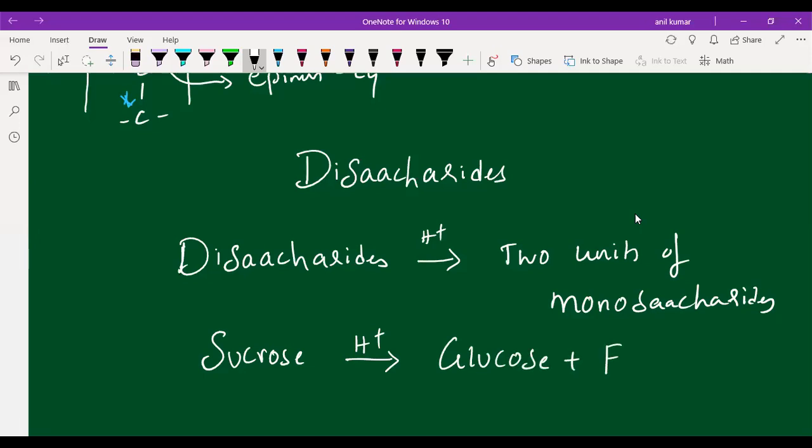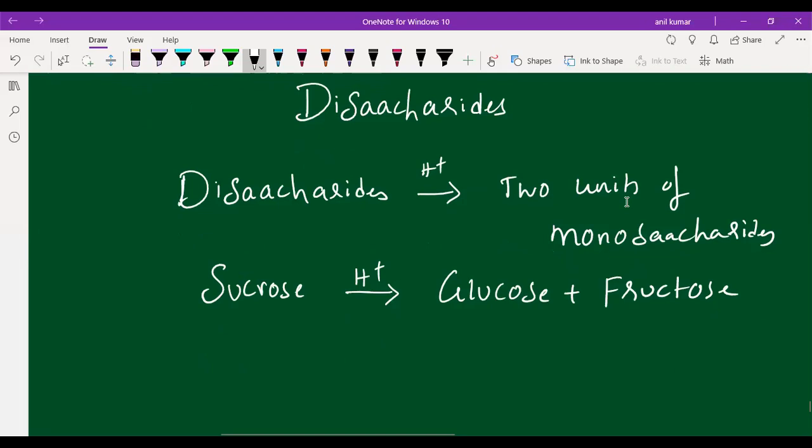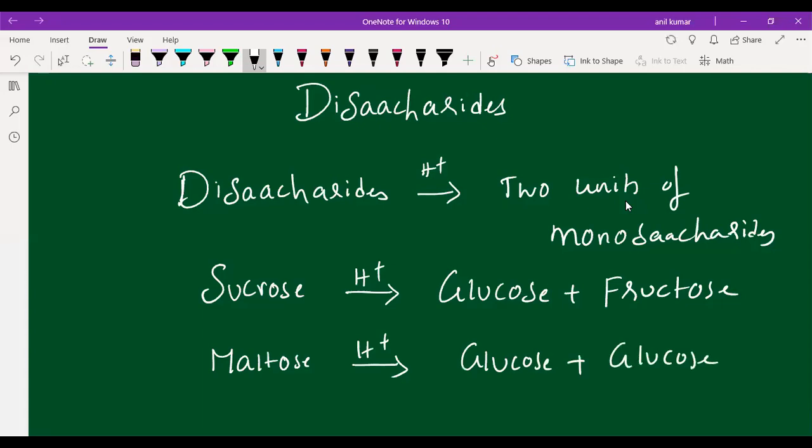one glucose unit and one fructose unit, students. One glucose unit as well as one fructose unit, that means 2 different units. And if you take maltose, maltose also comes under disaccharide, students, on hydrolysis it will give 2 units of glucose. That means a disaccharide on hydrolysis may give 2 same units or 2 different units, students. That I want to say.